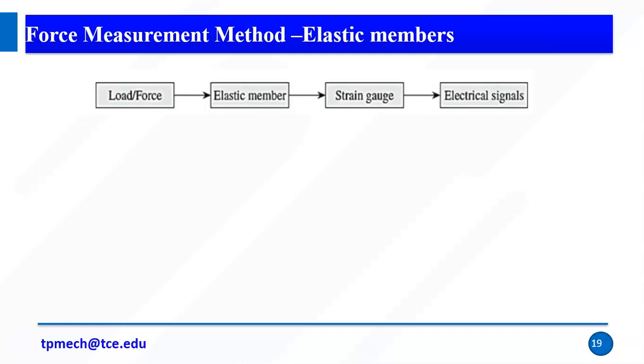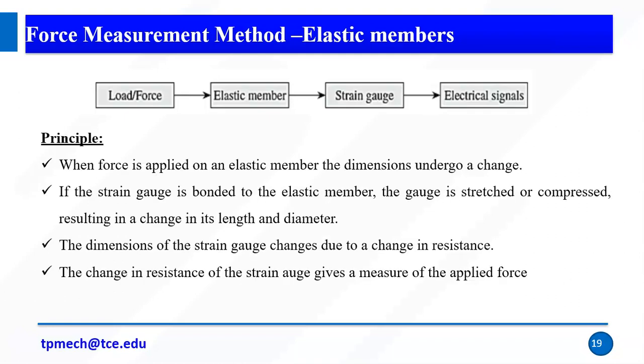So force measurement method using elastic members. The principle is very simple. We need an elastic material. When force is applied on an elastic member, the dimensions undergo a change. So elastic members இருக்கு, elastic members ல if the force apply ஆச்சு அப்படினா it will deform. The elastic member gets deformed, so the dimensions undergo a change. So dimensions change ஆகும். The elastic member is generally attached to a strain gauge.